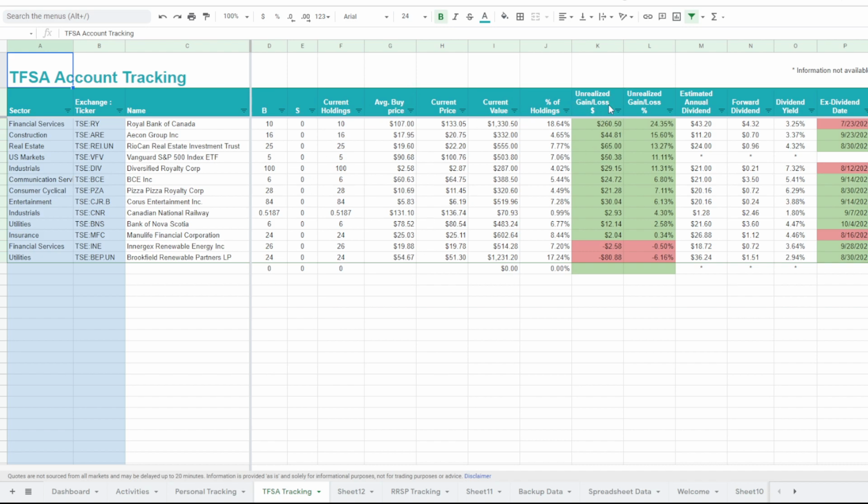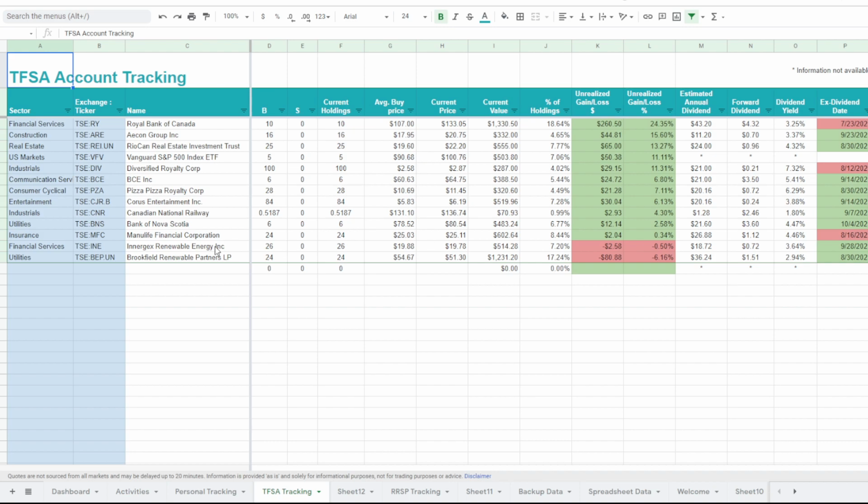That way I can see the unrealized gains and losses per dollar value as well as per percentage. Over here I get my estimated annual dividend income based on the forward rate, and it also calculates the dividend yield. I also show the ex-dividend date to give me an idea if there's one that I shouldn't be buying because I'm better off waiting.